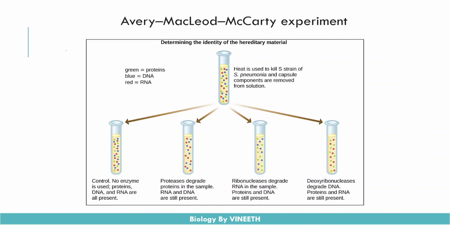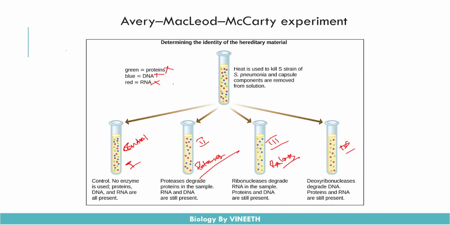To the first test tube, they took this first test tube as the control, that means no enzymes were added to this test tube. To the second tube, only proteases were added. Proteases were meant to degrade the protein molecules, so that means they can eliminate the protein molecules. And for the third test tube, they added ribonucleases, which are also called RNases. These RNases were able to degrade the RNA molecules, these red colored molecules. And to the fourth test tube, deoxyribonucleases were added, which cleave the DNA strands.